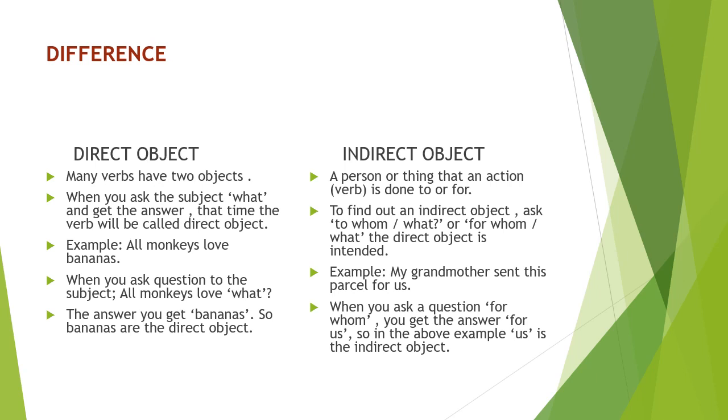Same way, for the indirect object, when you ask the subject to whom or for whom or what, and if you get the answer, it means it is indirect object. Example, my grandmother sent this parcel for us. What is the direct object here? This parcel. You ask the question to the subject what, and you are getting here the answer parcel. So this parcel will be the direct object. For whom? For us. So both the answers we are getting, and for us will be the indirect object.